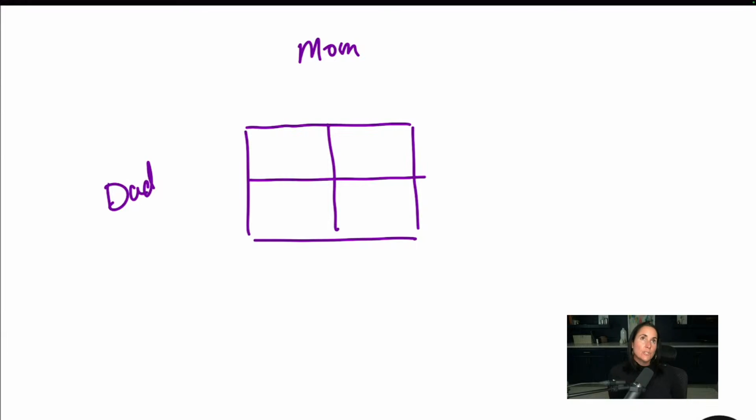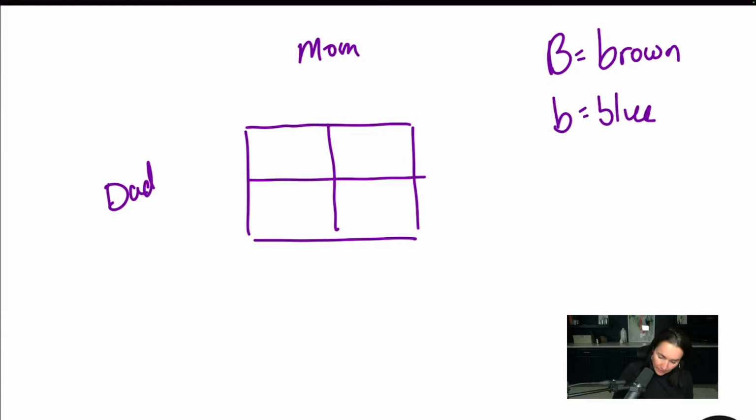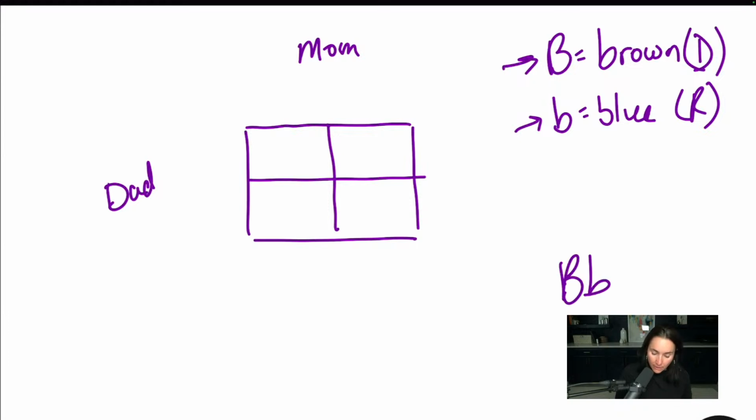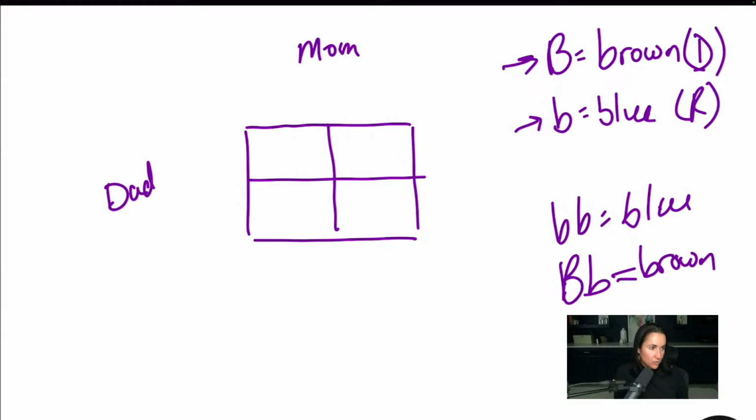All right. So let's say we're doing, and this is very simplified, eye color. Big B is brown. It's dominant. And small b is blue. So this is dominant, and little b is recessive. If you have a big B, it overpowers the little b. Meaning, if you inherit B, you're going to have brown eyes. The only way to have blue eyes is to have two little b's. Okay, this is how they usually present it on an elementary ed exam.